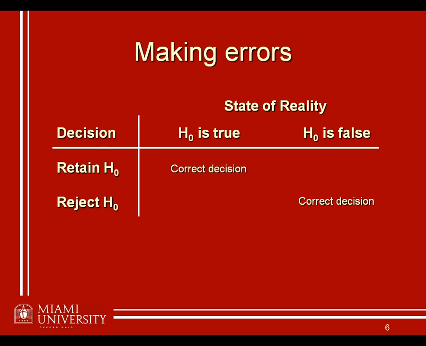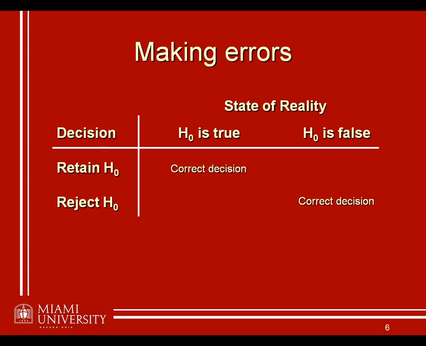Similarly, even if we fail to reject the null hypothesis, now that's not what we wanted to do, that's not really the goal of our research because we want to reject that null hypothesis and support our own research claim. But we would still rather make a correct decision than a wrong decision, so if we end up retaining the null hypothesis or failing to reject it, and it's really true, we've still made a correct decision in that situation.